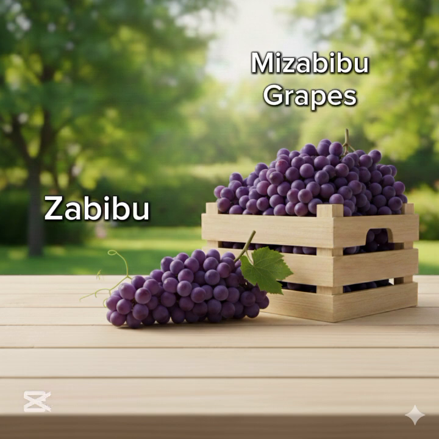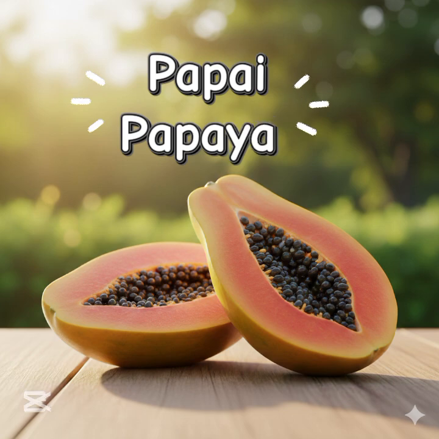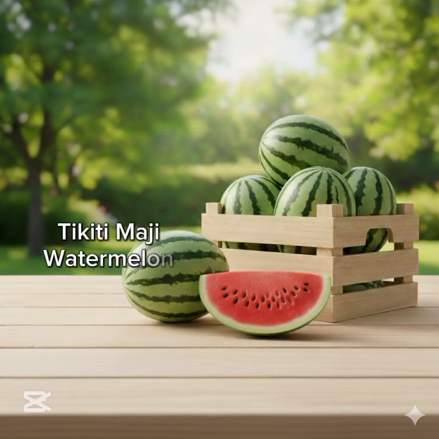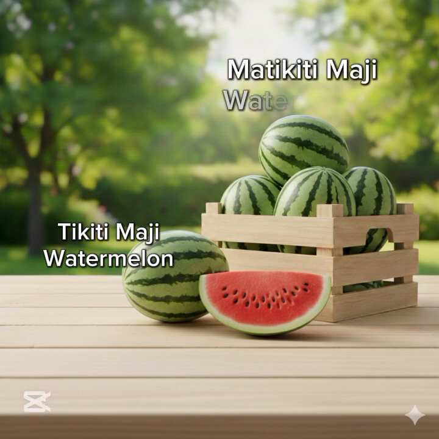Zabibu. Zabibu, these are grapes. Alright, this is in singular and plural form, Zabibu. So these are grapes. Papai, papaya. Mapapai, papayas. Okay. Tikiti maji, this is in singular. In plural you can say matikiti maji. Tikiti maji, this is watermelon.